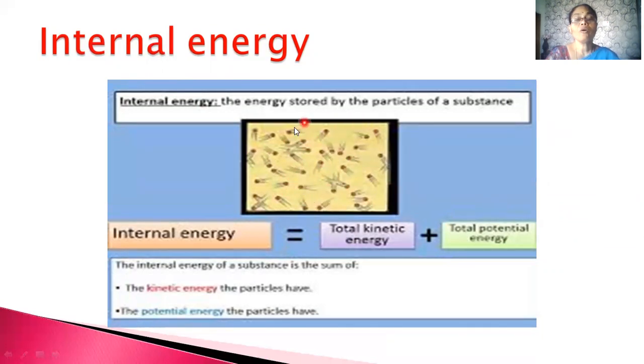The sum of all internal potential energies of all the individual molecules put together will constitute the total potential energy of that system. Now, this total internal kinetic energy and the total internal potential energy put together will constitute the internal energy of the system. So, the internal energy of a substance is nothing but the sum of kinetic energy of all the molecules and the sum of the potential energy of all the particles.